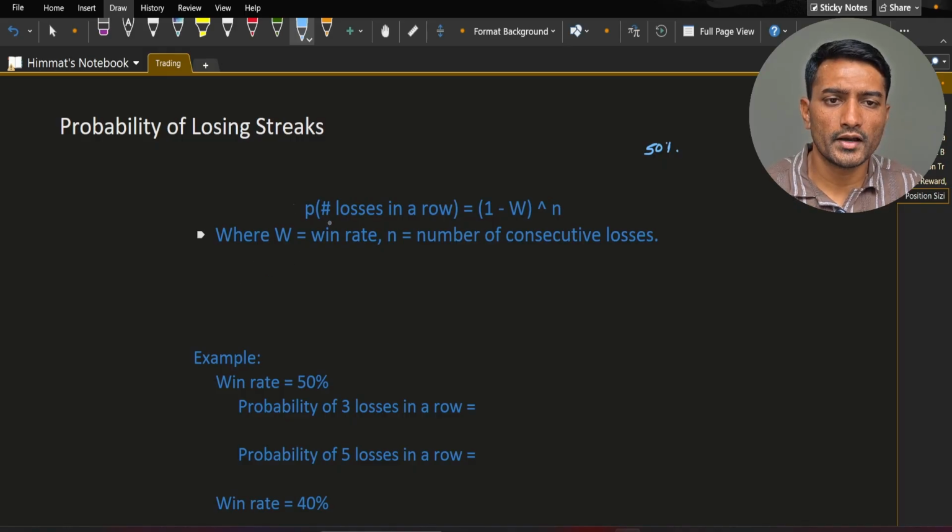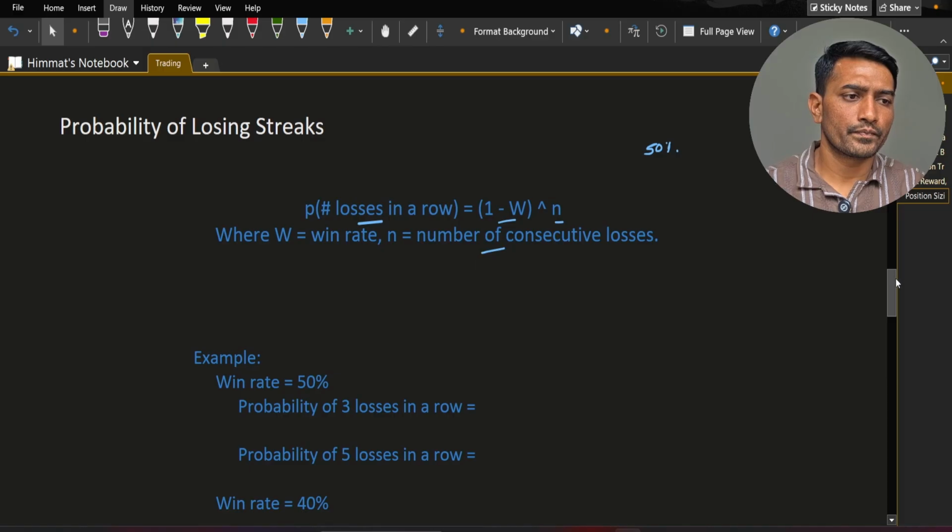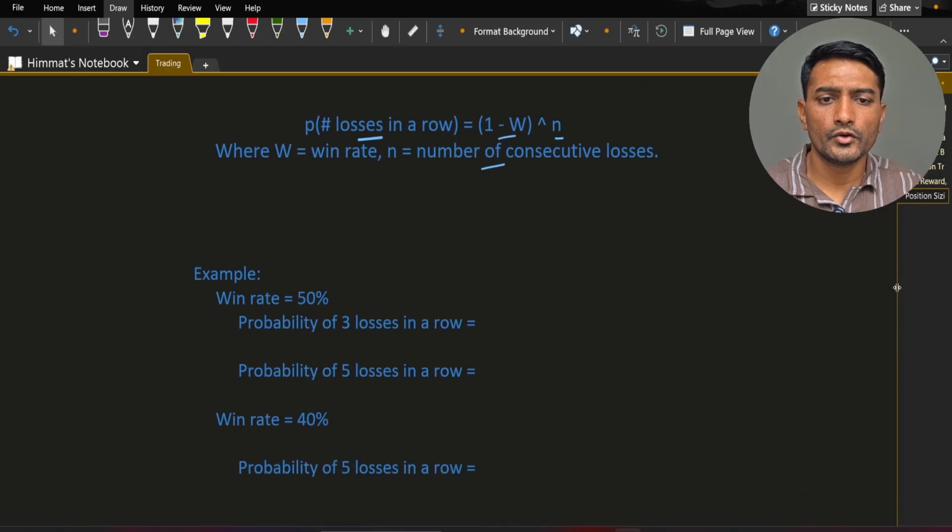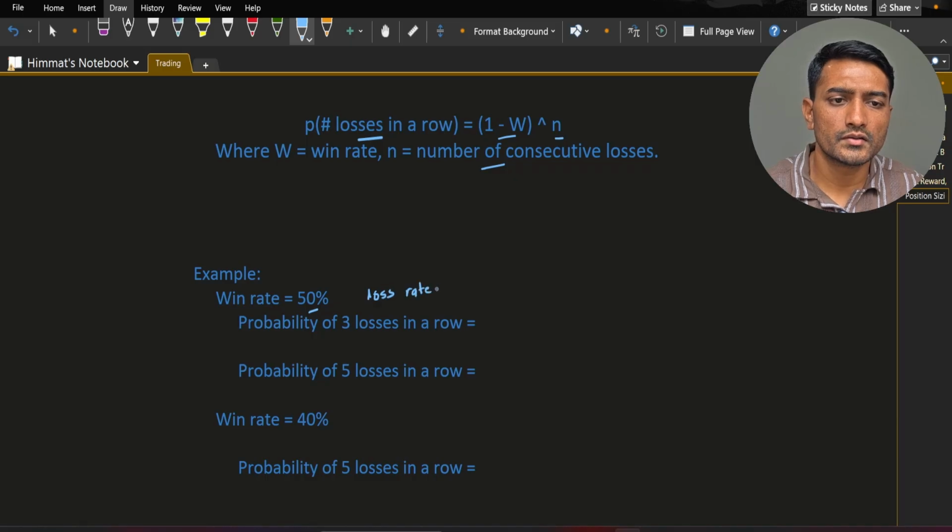So here is the formula. Probability of n losses in a row equals (1 minus W) to the power n, where W is the win rate and n is the number of consecutive losses. So consider these examples. If your win rate is 50%, that means the loss rate is also 50%.